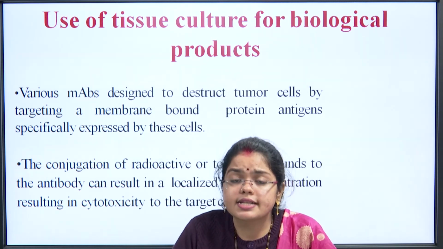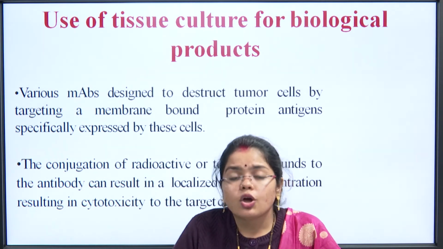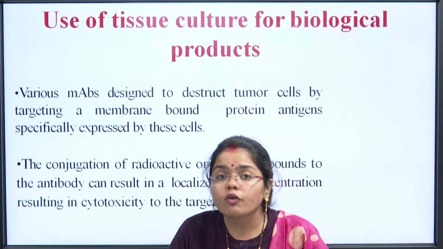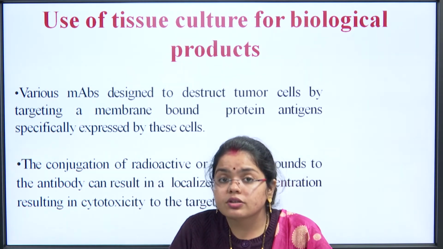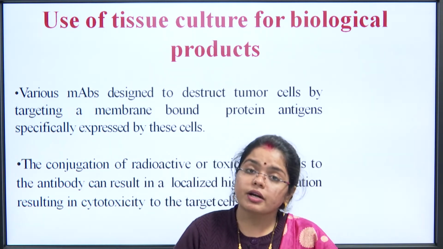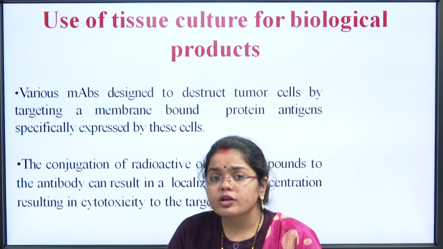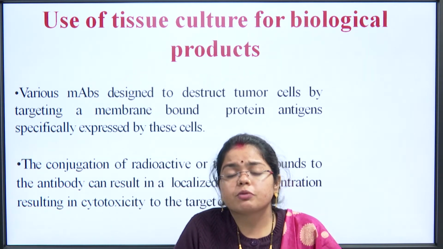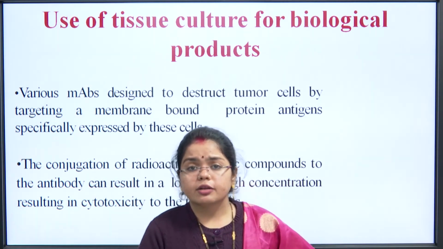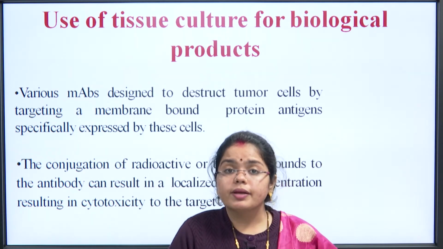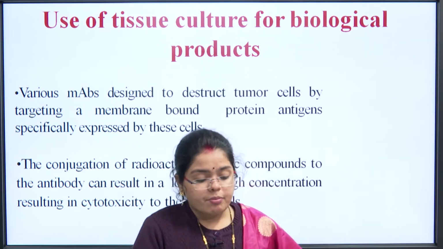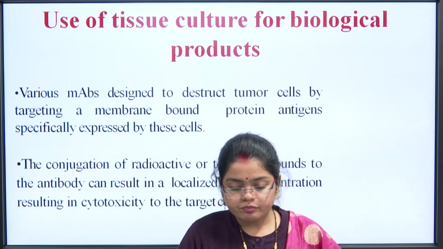It gets attached to the cells that are not normal, that are cancerous, or it gets attached to the tumor cells. And what happens? The other substances given along with such treatment in cancer patients go and recognize this rituximab and then they kill that particular cancer cell. One of the therapies for non-Hodgkin's lymphoma treatment is R-CHOP. CHOP is the short form for the other medications that are being used in the cancer, and R means rituximab. Rituxi is the name for that particular antibody, and mab refers to monoclonal antibody.